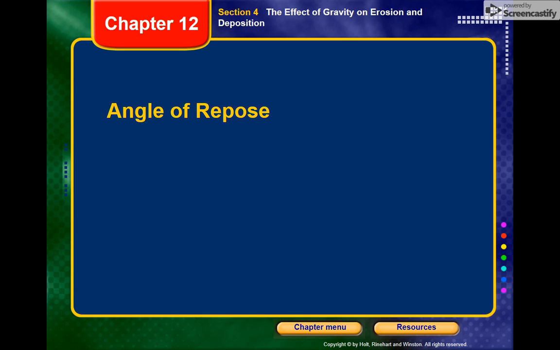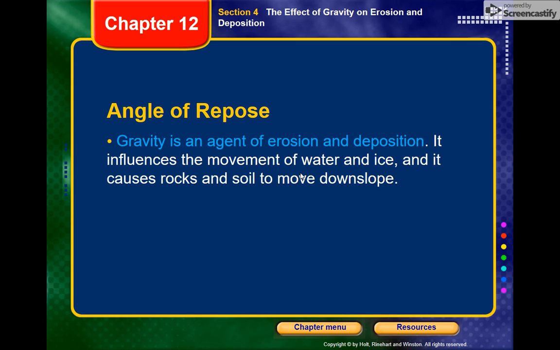All right, I'm going to back up and start at the beginning of this section here. This is about the effects of gravity on erosion and deposition. As a review, gravity is an agent of erosion and deposition, which means that gravity is one force that can cause erosion and deposition.